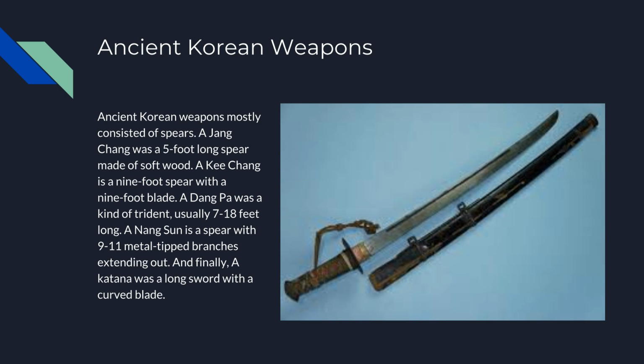Ancient Korean weapons. Ancient Korean weapons mostly consisted of spears. A jingchan is a 5-foot-long spear made of soft wood, so like your standard spear. A keychain is a 9-foot spear with a 9-foot blade. So it was a super long spear and a super long blade. A dangpa was a kind of trident, usually 7 to 18 feet long. A ningsun is a spear with 9 to 11 metal-tipped branches extending out. And finally, a katana was a long sword with a curved blade, as you can see here. Those were not originally Korean, but they were heavily used in Korea. I believe they were originally Chinese.